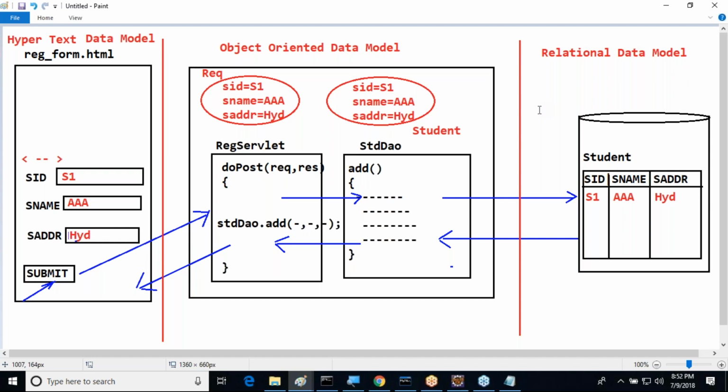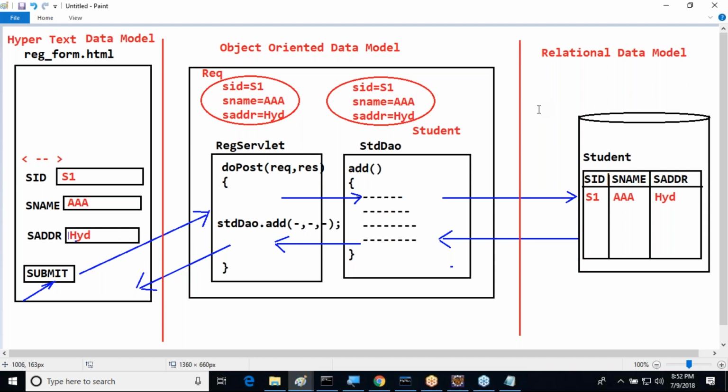I'm asking one question now, answer for it. Who is converting data from hypertext data model to object oriented data model? Is the developer converting the data? No, developer is not converting data. The developer just gives information in one form. Click on submit button. Request will go to the server. Server will take the data from the request and create an object, the request object. So who is converting the data from text data to object data? Server. Application servers are doing that work.